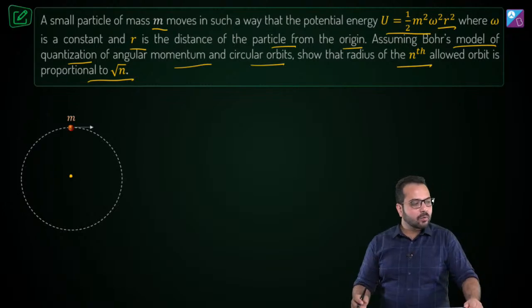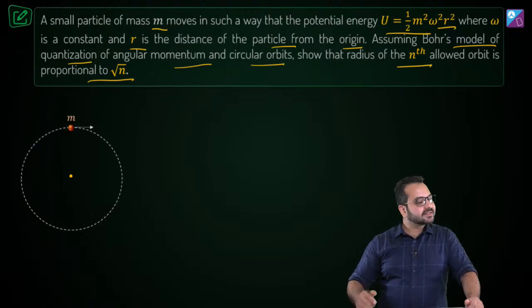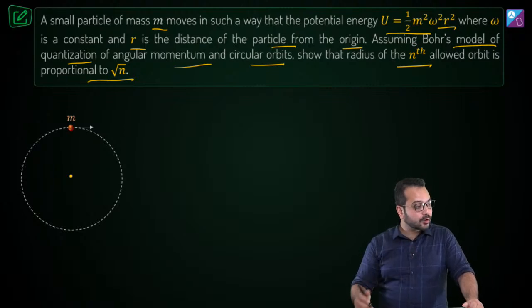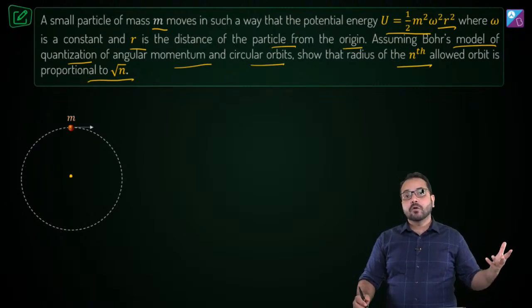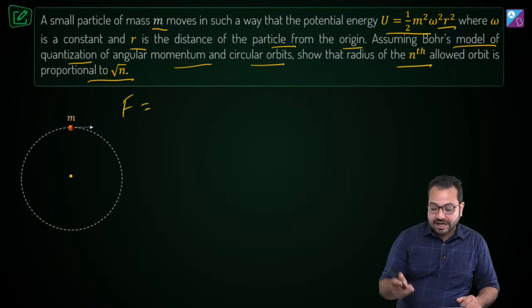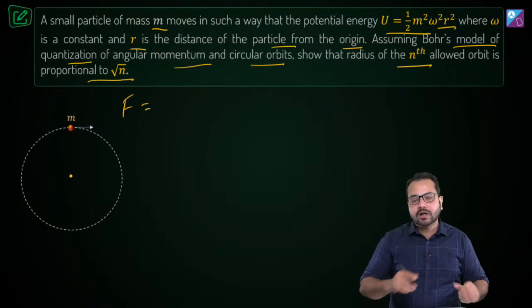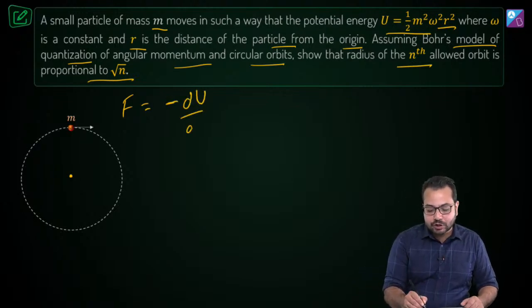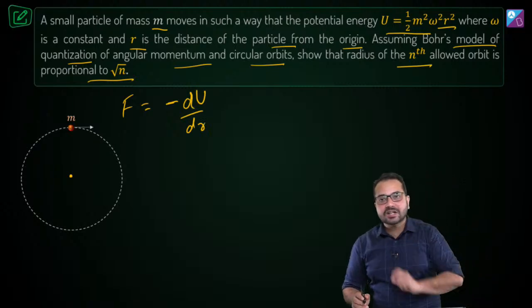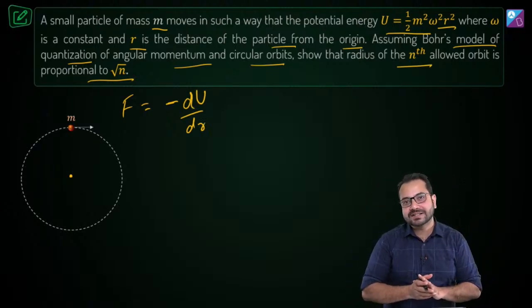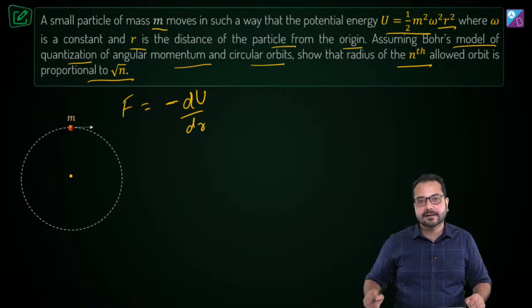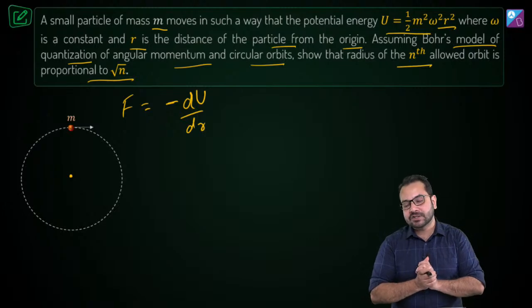How can we figure out what the centripetal force is? Yes, Swaraj is also right. If we have to find the force, and we have been given potential energy, then the conservative force associated with this potential energy will be equal to minus dU by dr, and that force will be the centripetal force in this case. That should be equal to mv square by r. Is that correct? That is the first concept that is applied here.